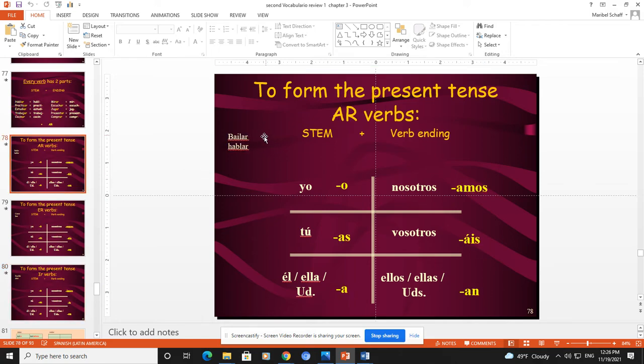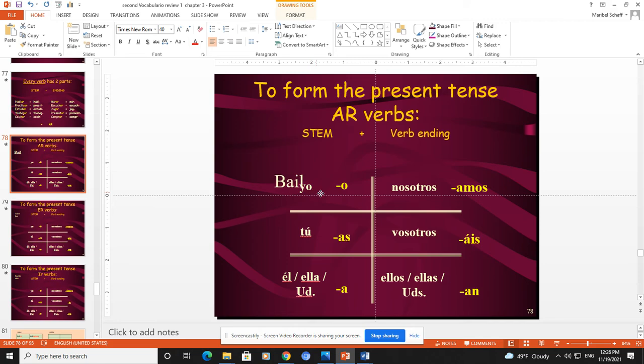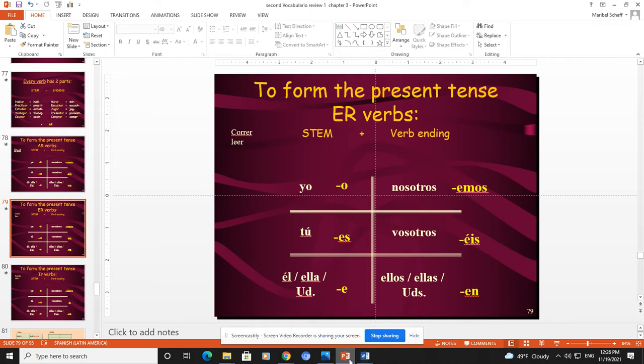That is if you are identifying the stem. For example, with the verb bailar, you have to drop the ending, and that's the stem of the word. So based on those endings, now we can add each ending based on the conjugation that you're doing for each pronoun. Yo bailo, tú bailas, él, ella, usted baila, nosotros bailamos, vosotros bailáis, ustedes, ellos, ellas bailan. And you would do that for every ER or IR verb, except with different endings.